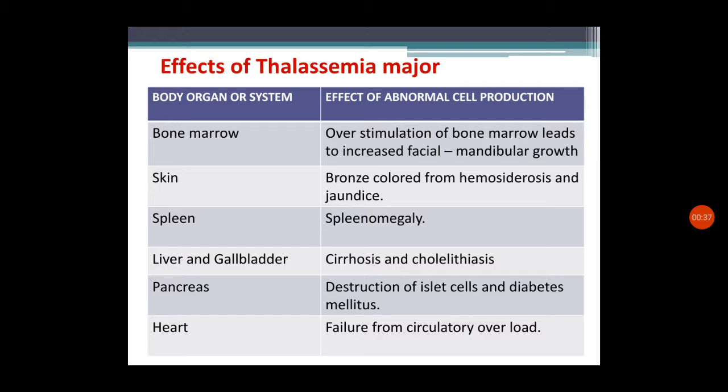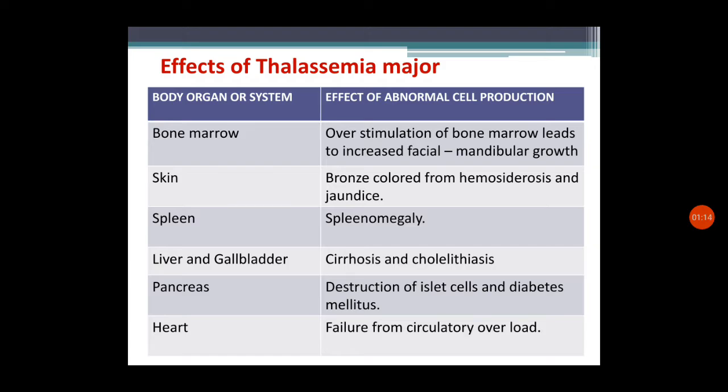So there will be some different parts of bone marrow. Bone is affected and it includes changes in the facial mandibular growth, increased facial mandibular growth. The skin will be bronze colored because of hemosiderosis and also some influence of jaundice. Next is the spleen, that is splenomegaly will be there, and liver and gallbladder cirrhosis and some amount of hepatomegaly also can be expected, cholelithiasis. So these are the changes in the liver and gallbladder.